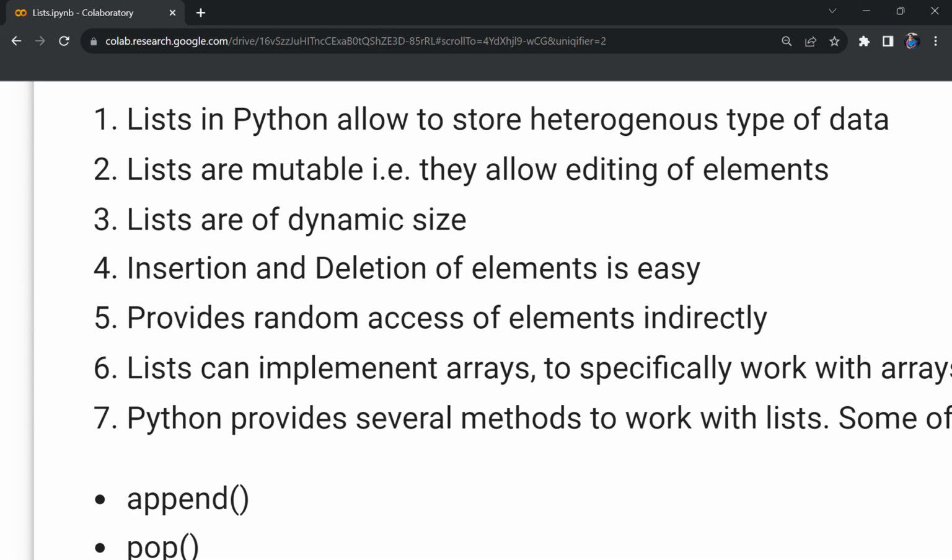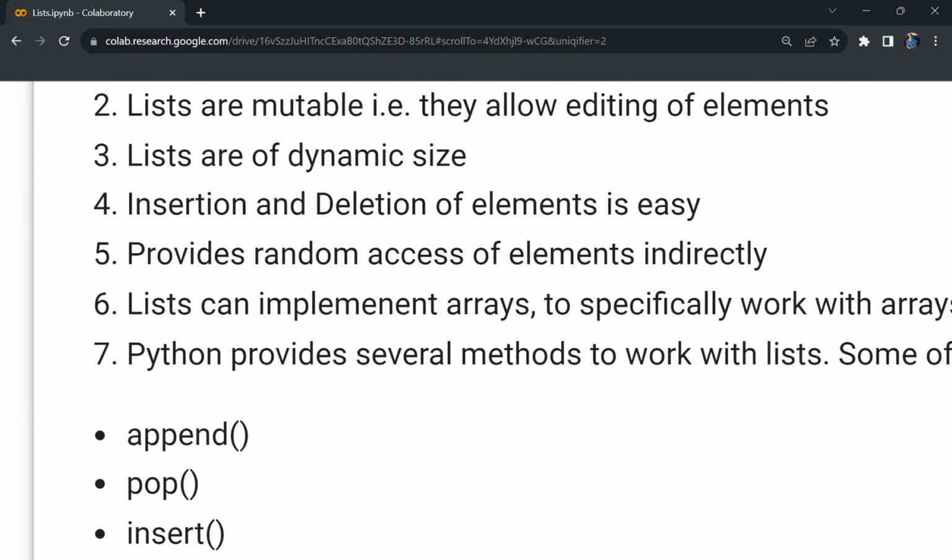Then one drawback of Python lists is random access of elements is not directly allowed. Of course, by using another data structure, it will take care of the random access of the elements. Because of that, the access of list elements is somewhat slower when compared to other programming languages. For example, accessing the elements of an array in C++ or Java is quite faster when compared to the access of elements of a list in Python.